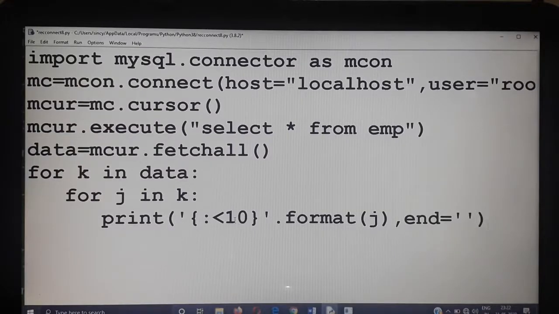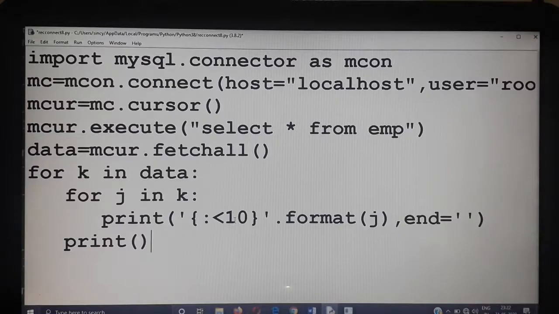Once that particular tuple is over, you have to move the cursor to the next line. That is why I am using that print over there. So once the inner for loop is executed, one full tuple will be displayed on the screen, and after that you move the cursor to the next line.